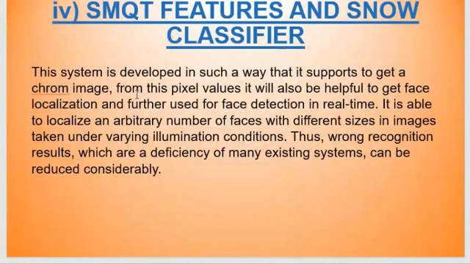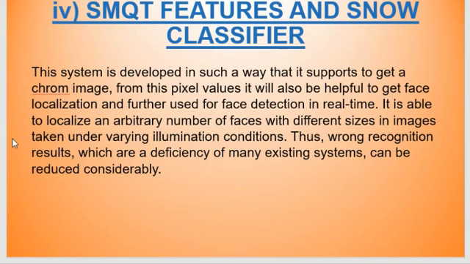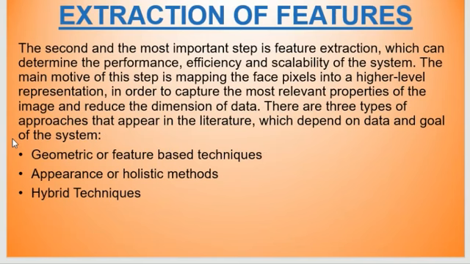Then SMQT features in the SNoW classifier. This is not something which is used much, but just to explain, this is based on the pixel value. The image uses color luminance or chrominance based on SMQT features, and then it detects a face against uniform and non-uniform background color, and accordingly it identifies the expression.